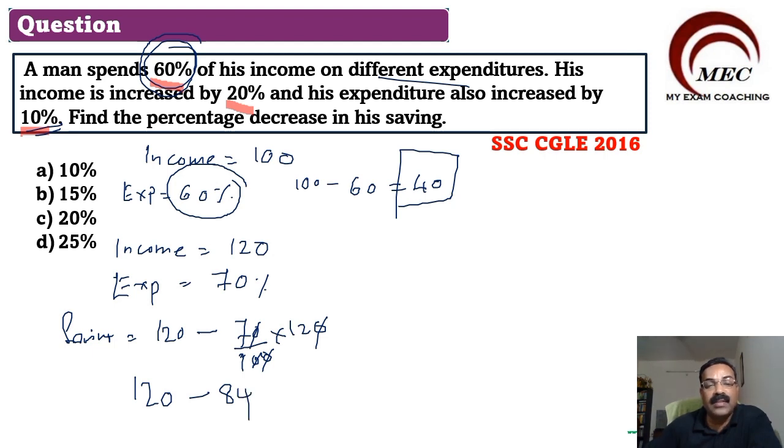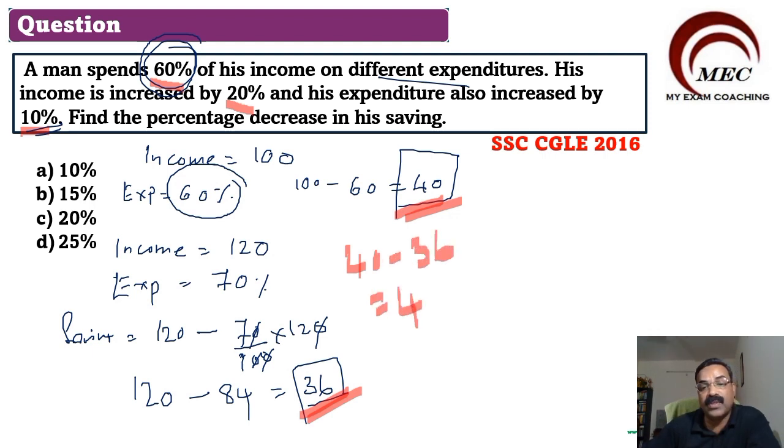So 120 minus 84 will be equal to 36. Now let us see. Initially, this person was saving 40 rupees. Now he is saving only 36 rupees. So what is the difference? Difference is 40 minus 36 equals 4 rupees.